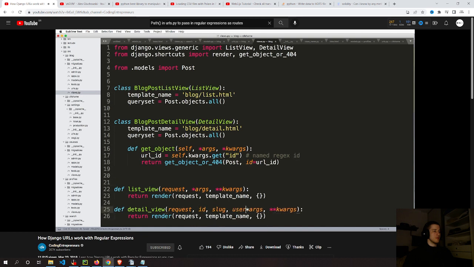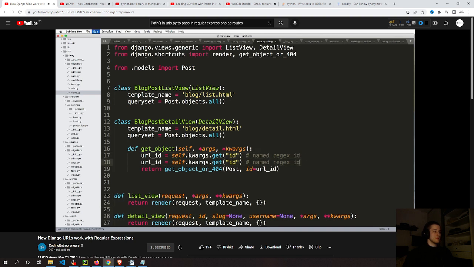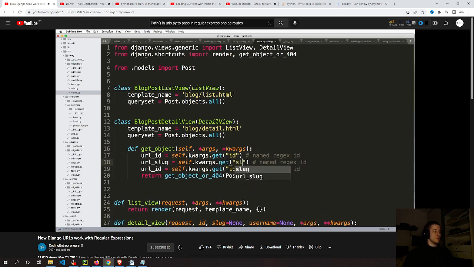Again, by default, it would be primary key, but we're going off of ID. And of course, if you want multiple, like slug and username, let's say you didn't have multiple, but you wanted to be prepared in the future for multiple, that's how you do it in a function-based view and a class-based view. Not a whole lot different. You would just say URL slug equals the slug, URL username equals the username.